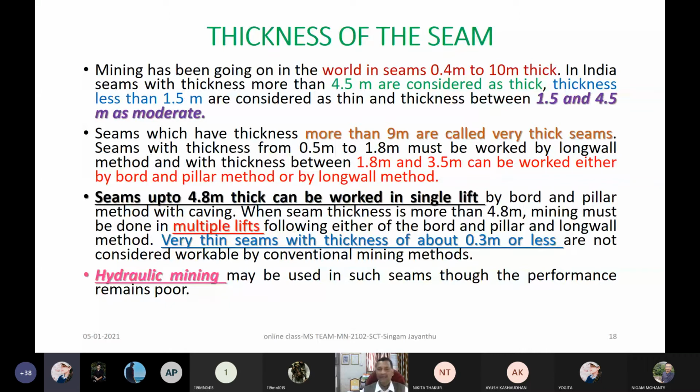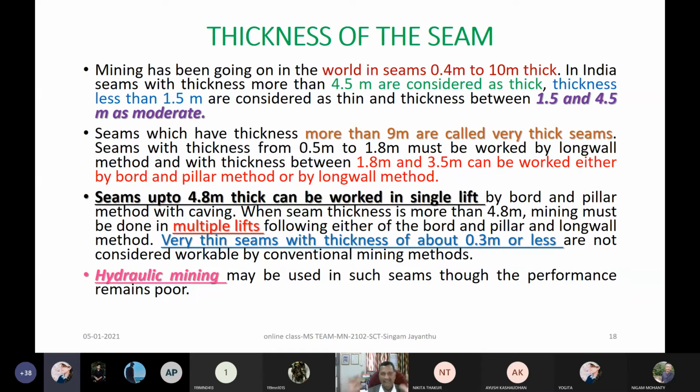And now in India, seam thickness more than 4.5 and 4.8, don't worry for that. In some books it might be written, but the logic we already discussed about the thickness limits in different countries. You can also get a lot of information from different authors. But the logic here is very simple.